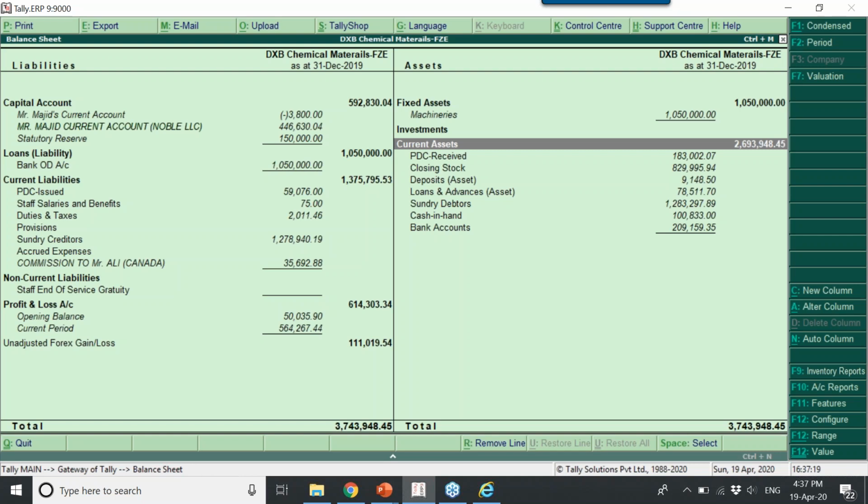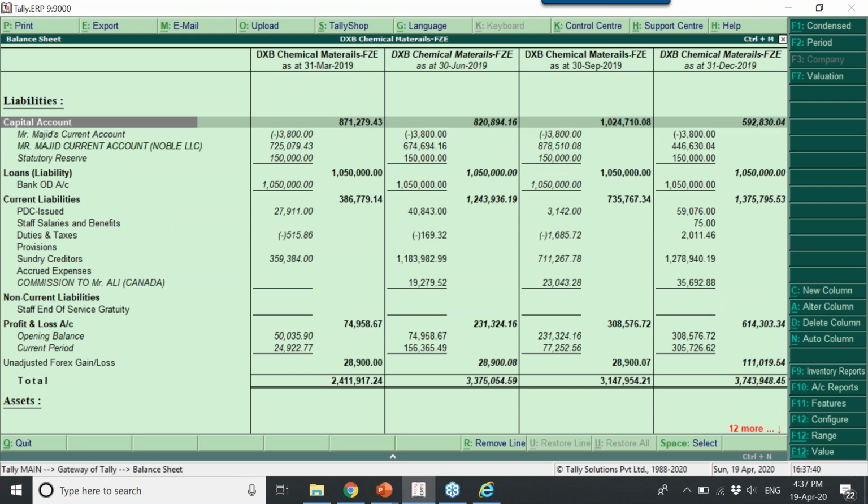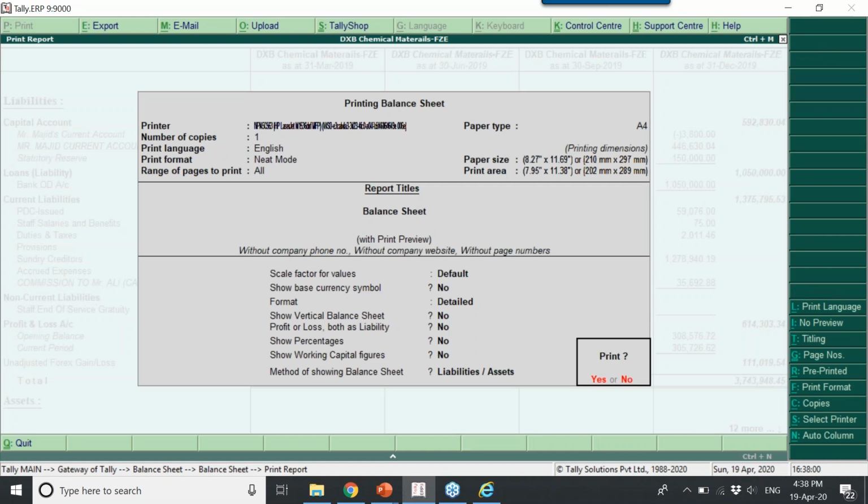Not only that, when you are in a balance sheet, you can view this report in different ways. For example, you want to view the performance of your company on a quarterly basis. You can see here weekly, daily, fortnightly, monthly, quarterly, you can view. When you press quarterly, it shows every 3 months. You can see here, this is JFM, AMJ, JAS and OND, right? So this is how it is showing quarterly. Same, you can export or you can print.